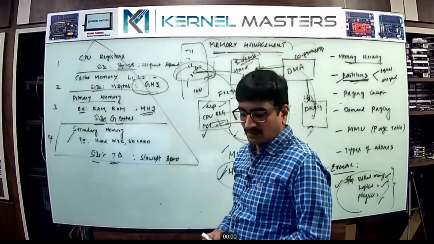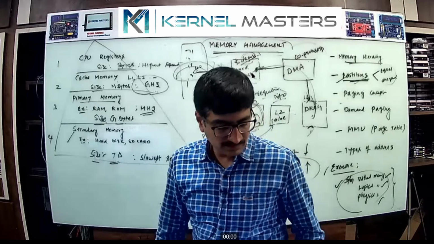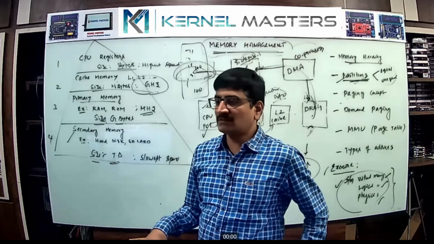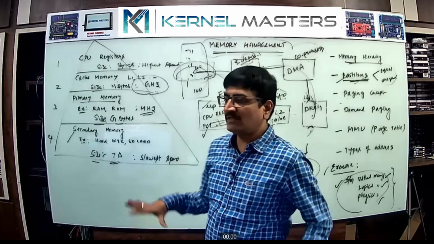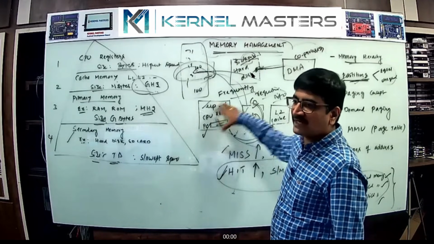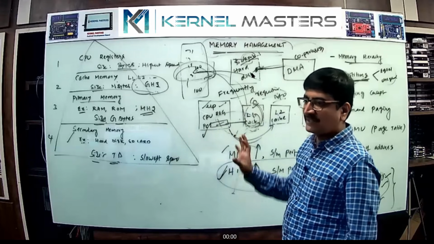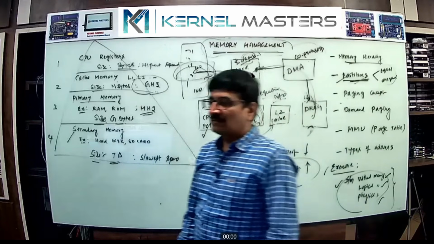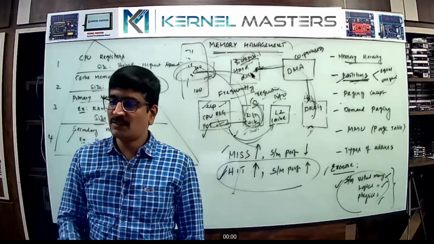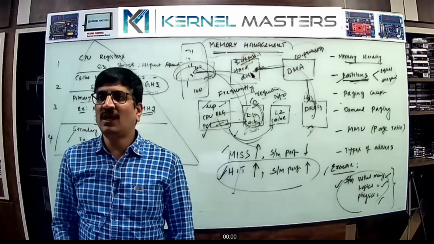Would DMA be part of the SoC or is it a different peripheral? From the microcontroller point of view, it is part of the SoC, correct. But in a desktop or general purpose computer, the microprocessor and DMA are different, independent chipsets. In the case of an SoC, the DMA is already there. Almost every high-end microcontroller contains DMA.